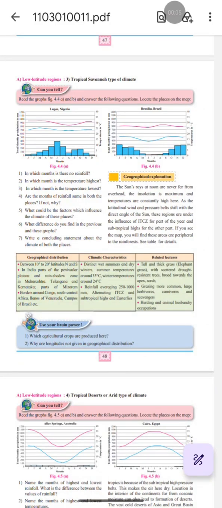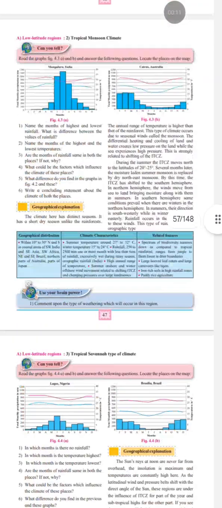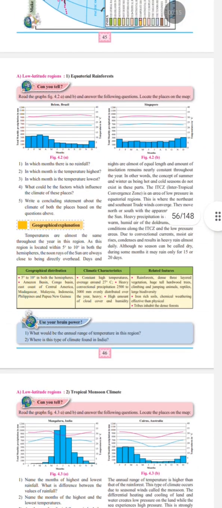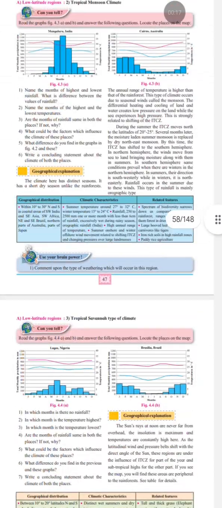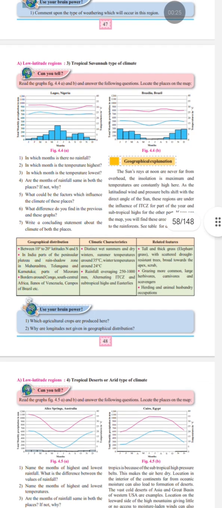This is our part 2 of class 11 geography, chapter number 4, climatic regions. So earlier we have discussed tropical monsoon climate, equatorial rainforest. Now we are going to continue with the tropical savanna type of climate. So first of all, observe both figure 4.4a and 4.4b. Based on that, a couple of questions are asked.